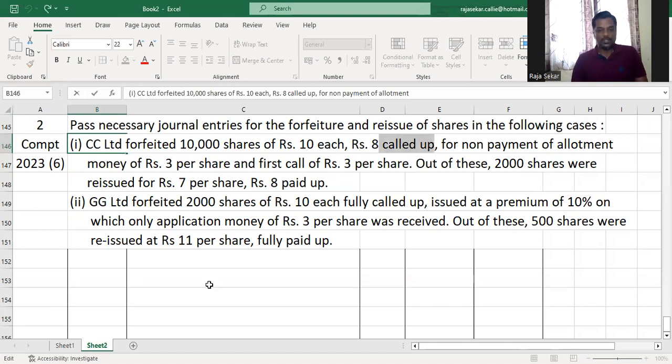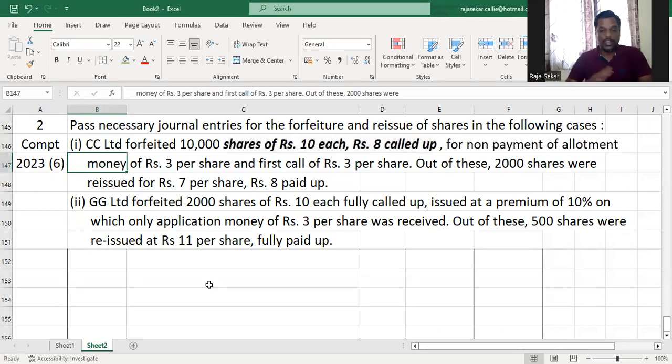shares of rupees 10 each, rupees 8 called up, which means what? The shares have not been fully called up. Only 8 rupees has been called up. And they've given that allotment money of 3 has not been paid and first call of 3 has not been paid. So that makes up 6 rupees. Totally 8 rupees has been called up. Out of that, allotment money is 3 and first call is 3. So that is 6 rupees, which means application money is 2. And the final call money is rupees 2.